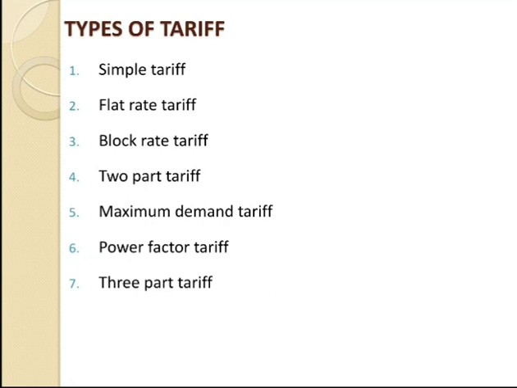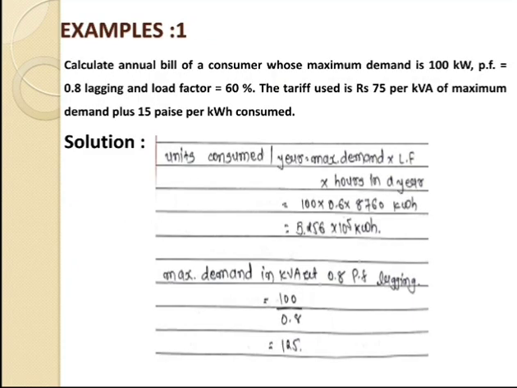So this is the theory based on the types of tariff. Mostly in the residential area, the block rate tariff should be applied, whereas on the industrial side, the two-part tariff is applied. Now we are going for the example that is based on the tariffs.